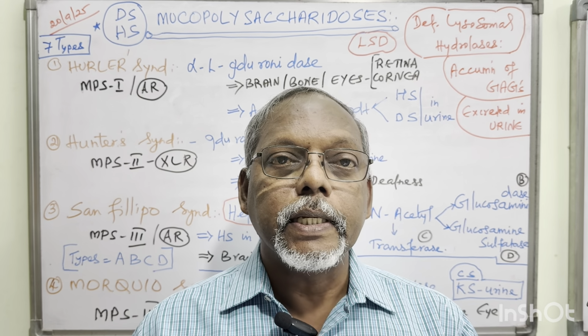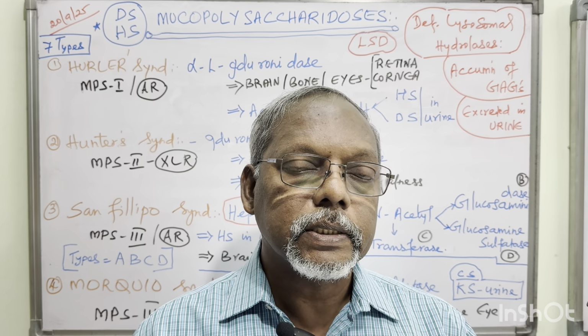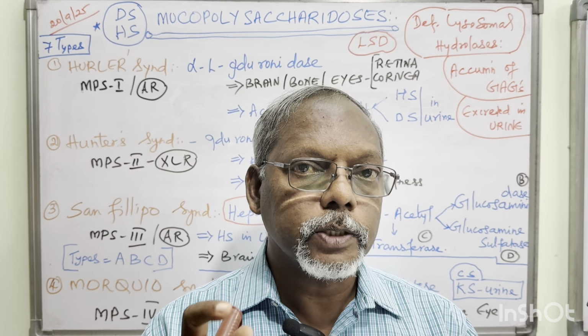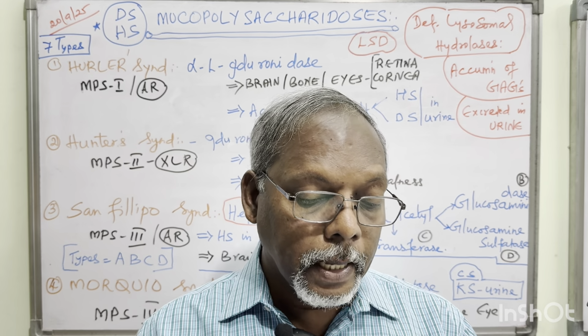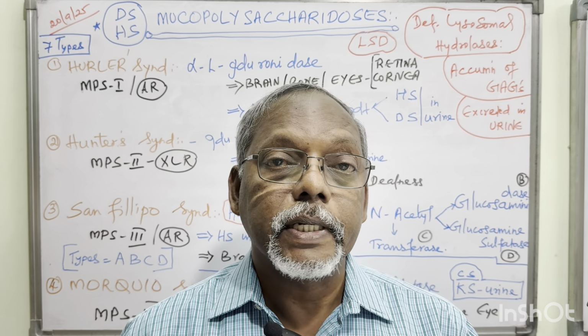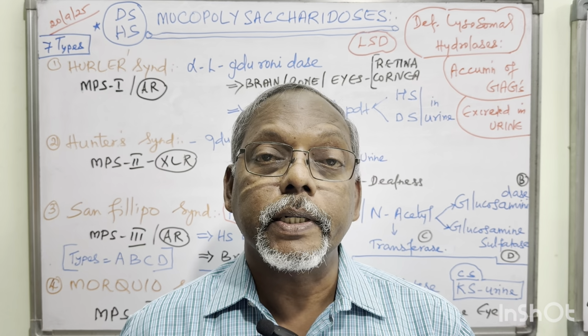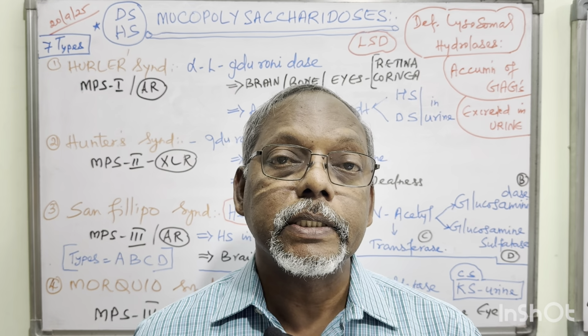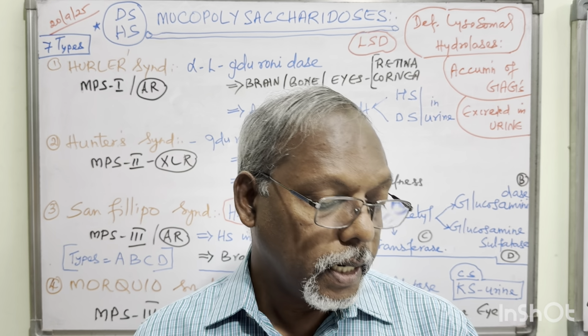So for LSD, that is lysosomal storage diseases or mucopolysaccharidosis, the question is mucopolysaccharidosis. Number 1, the disease name; number 2, the name of the deficient enzyme; number 3, the accumulated product name; and the last one is what are all the clinical manifestations involved in each disorder, right?